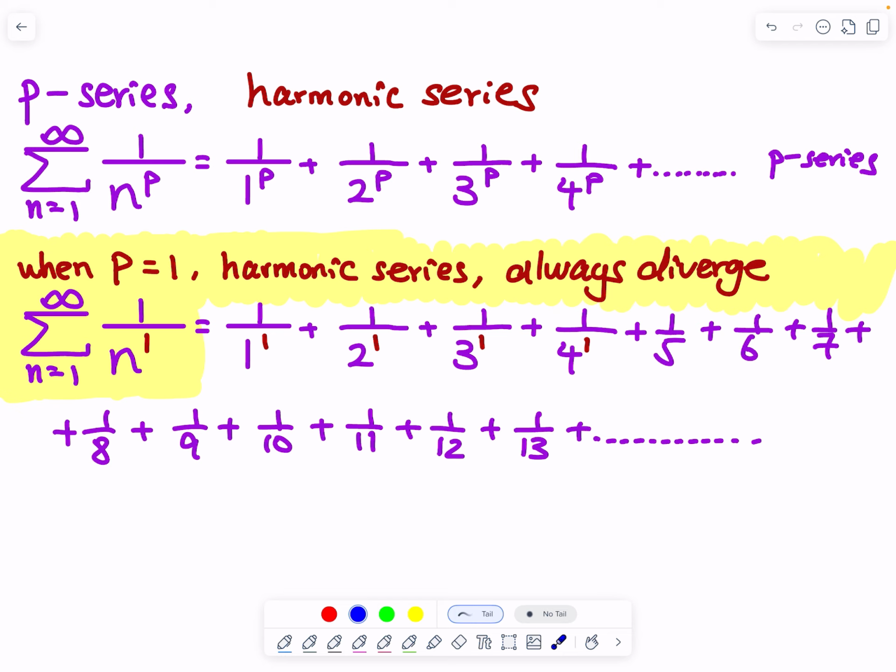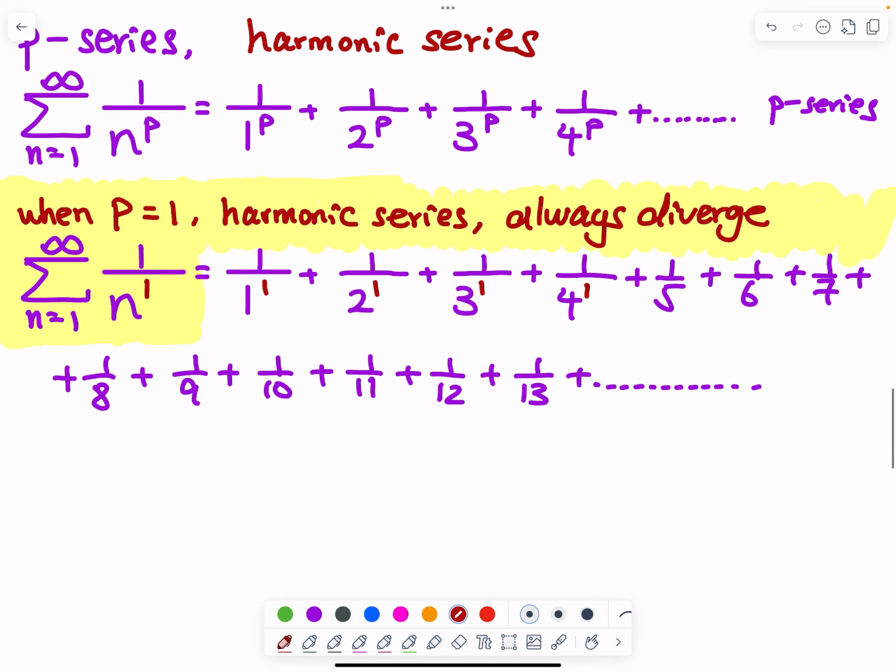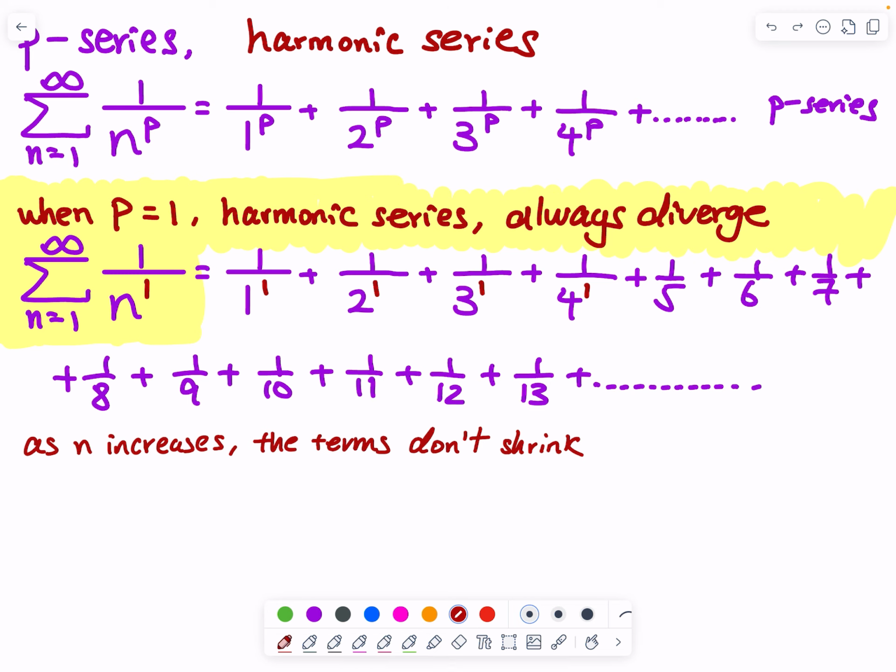So let's write this down. The harmonic series. As n increases, the terms don't shrink quick enough. So that means from 1 over 12 to 1 over 13, the next term is not getting so small. The next term doesn't shrink quick enough to make the total sum finite.